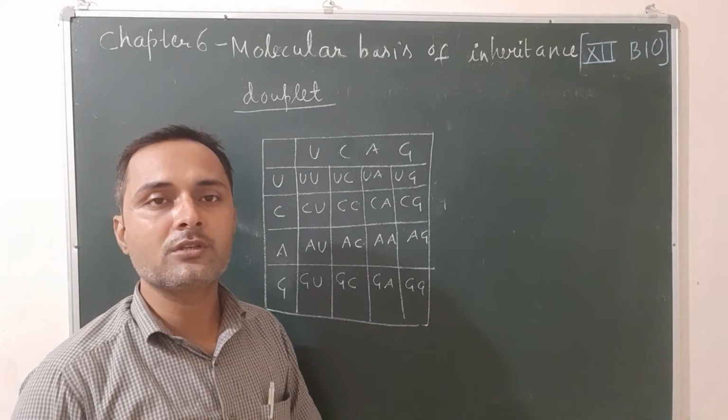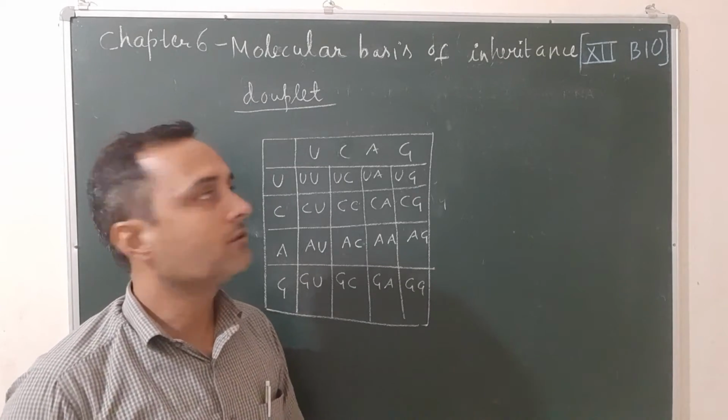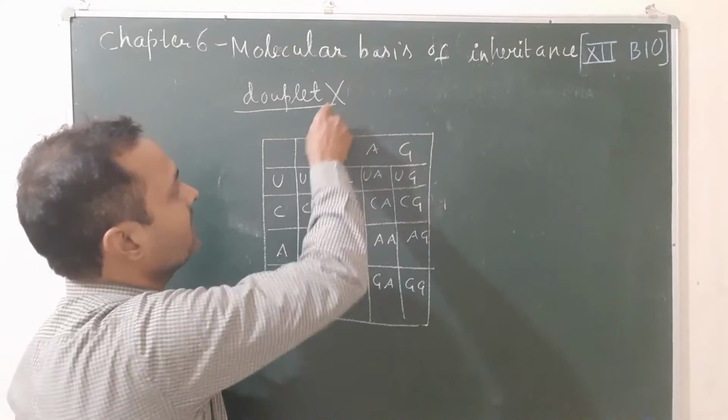Again, 4 amino acids become non-coded. So the idea of duplet was not accepted again.